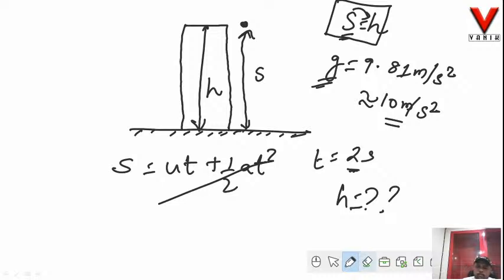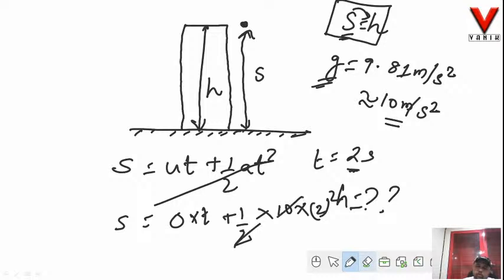So it is half at square. Initially the body is at rest, so the u value will be 0. So 0 into t will give me 0, plus half. Now what is the acceleration? Acceleration is due to gravity, so it is into 10. Time is given as 2, so it is 2 square. The 10 will get cancelled by 2. It is 5 into the square of 2, which is 4. So the answer is 20 meter.